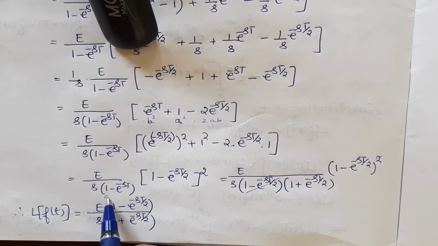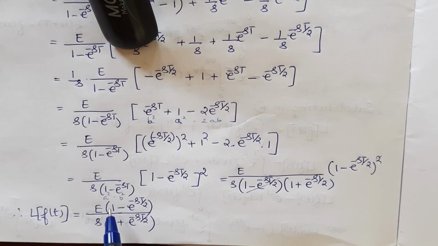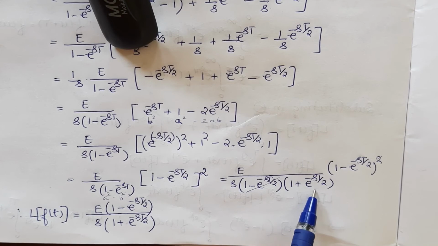This term is also of the form a square minus b square. a is 1 square minus something square, so e power minus st by 2 whole square. So that a square minus b square becomes a minus b into a plus b.